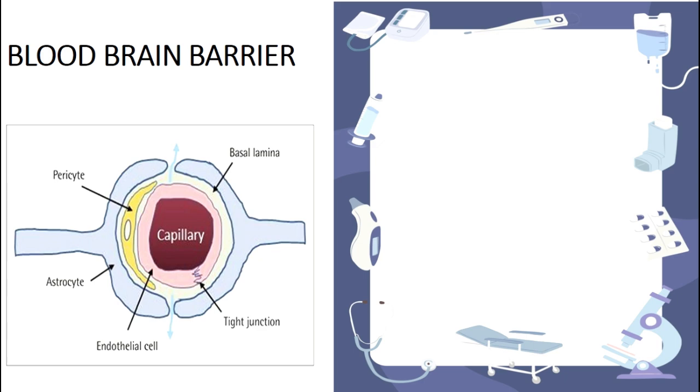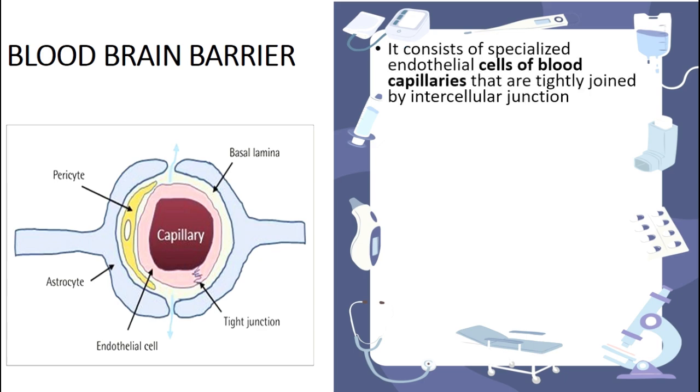So if any substance wants to enter into the brain, first it has to meet the security, that is the blood-brain barrier. As you enter school or college, there will be a security standing outside, right? Or when you are going to work or anywhere else, there will be a security.